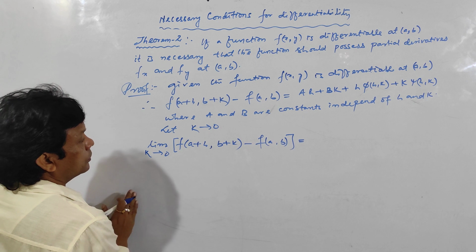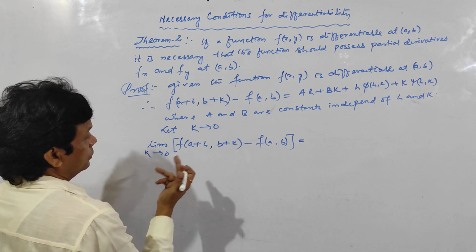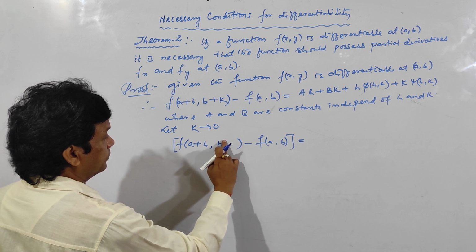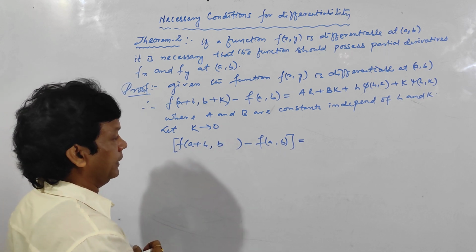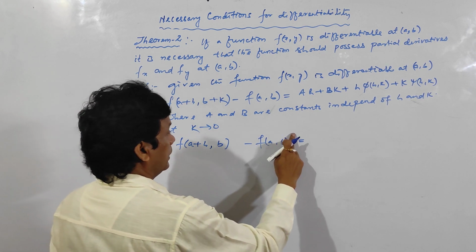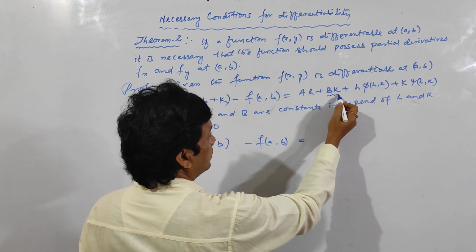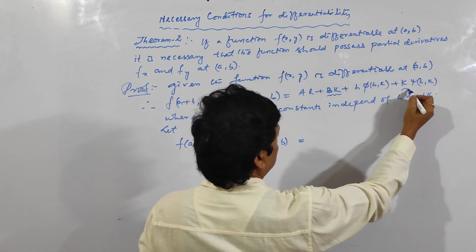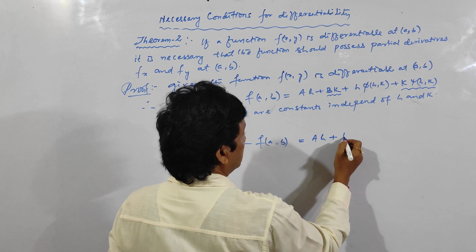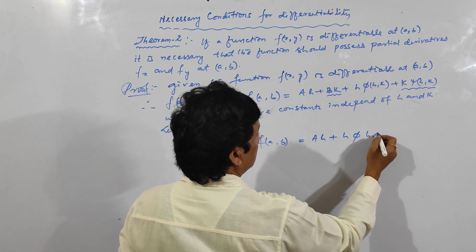Here, if you take k equal to 0, what will you get? I am writing directly: this term will become f of (a plus h, b), and on the right hand side, with k equal to 0, this term vanishes, this term also vanishes, and what remains is ah plus h into phi of (h, 0).